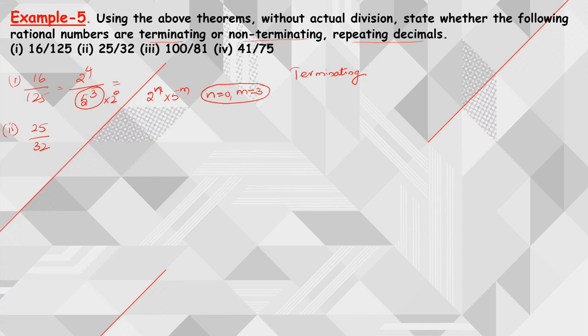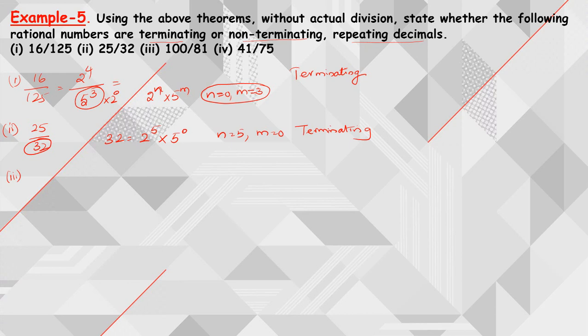So whenever you are having a fraction, only look at the denominator, no need of looking at the numerator. If you are having any cancelling factors, first of all cancel them and after that look at the denominator. So here 25, 32: one is odd and one is even, and you don't have any common factors. So clearly this 32 I can write as 2 power 5, so 2 power 5 into 5 power 0. So clearly here n is equal to 5 and m is equal to 0. Hence it is in the form of 2 power n into 5 power m. Hence it is a terminating decimal.